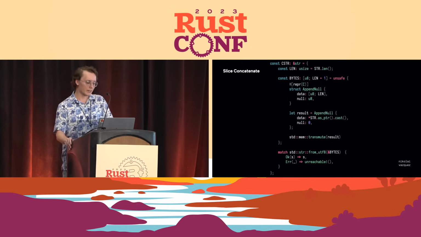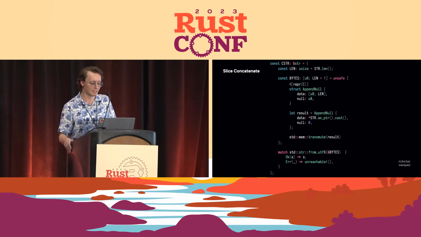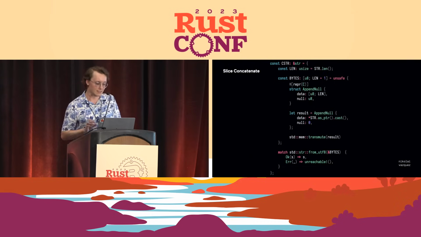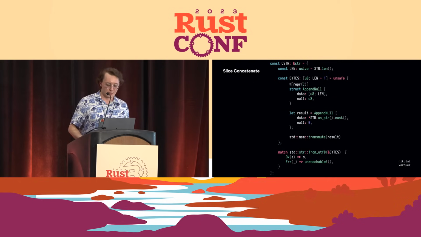The way you could approach appending that null byte is to create a wrapper struct that contains the data of the string that you want, followed by that space for the null byte. And we can guarantee that the null byte will be at the end by using repr(C).